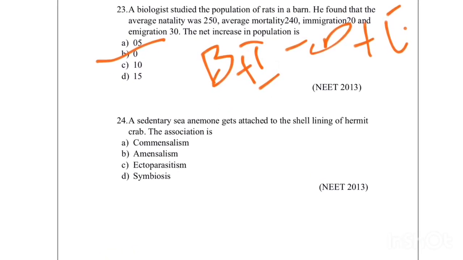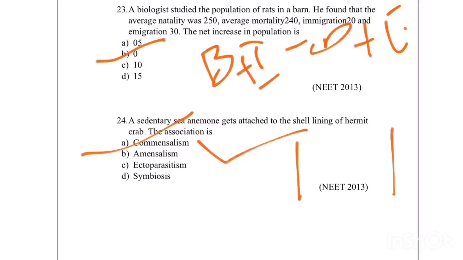A sedentary sea anemone gets attached to the shell lining of a hermit crab. This is an association. I gave this example while explaining interspecific interaction. So it is a type of commensalism. Commensalism is a type of positive interaction where one organism is benefited and the other is neither benefited nor harmed.